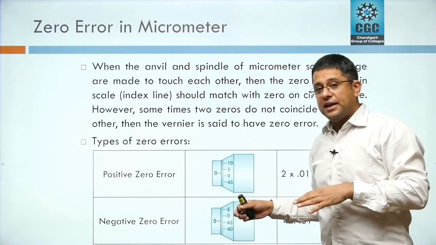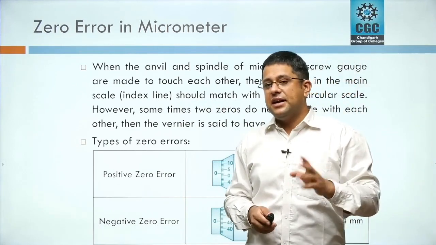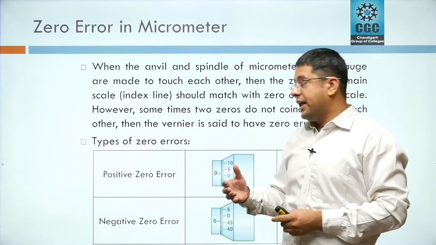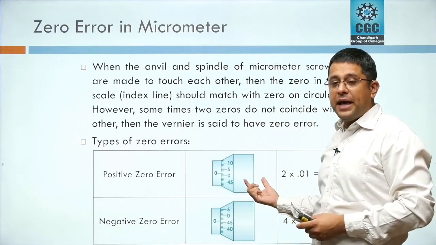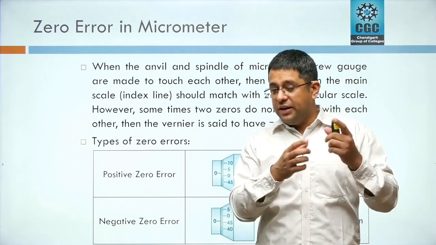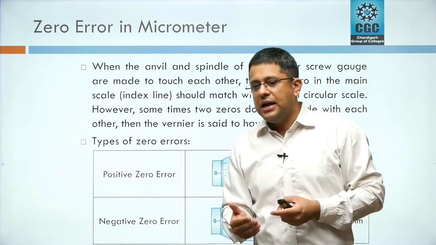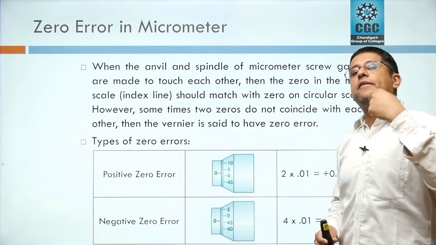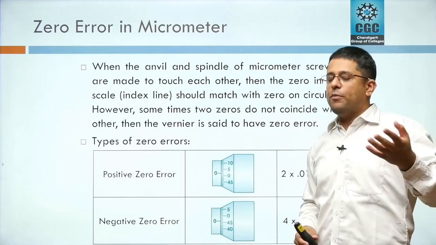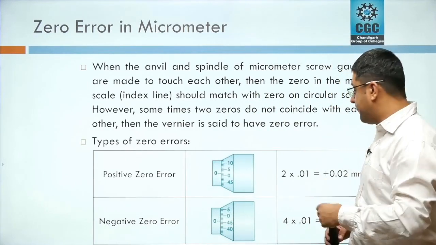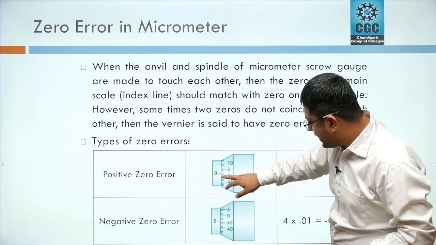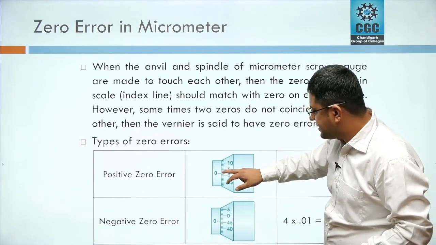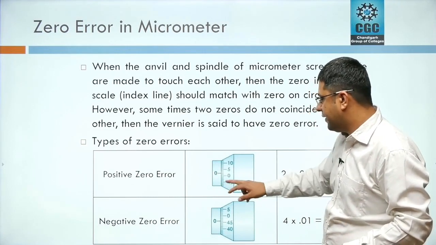We have calculated this error, but in order to get the right results we need to compensate this result to the recorded value. हमने कोई रीडिंग ले ली, हमें पता है कि इस वर्नियर कैलिपर में एरर है, तो उस एरर को हमने उस मेजर्ड रीडिंग में से या तो माइनस करना है या तो प्लस करना है उसमें. But firstly we need to find out the exact value, whether we have to minus it or add it. So अगर हम यहाँ से देखें, the zero, the division on the thimble which is coinciding with the zero on the main scale is the second division.